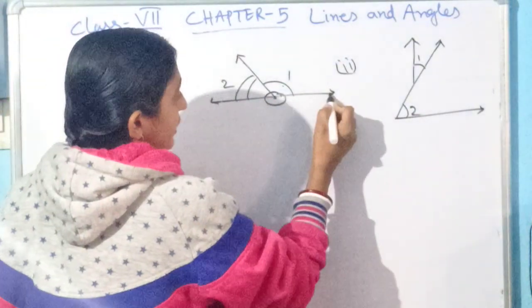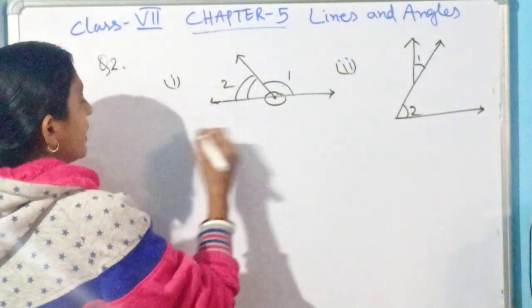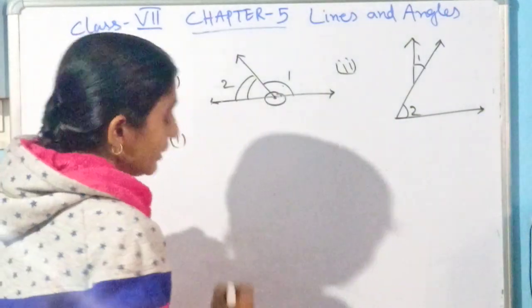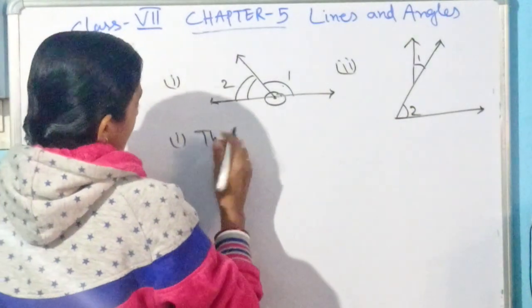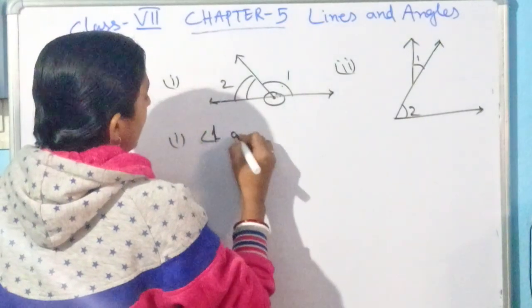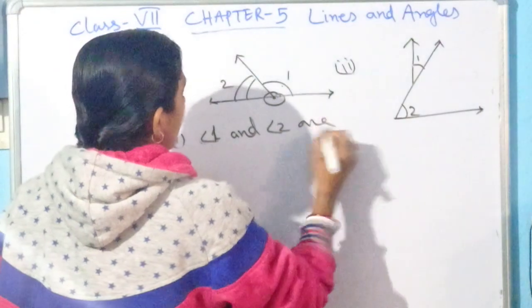See, one extended to this side, another one extended to that side. So I can say they are adjacent angles. Angle 1 and angle 2 are adjacent.